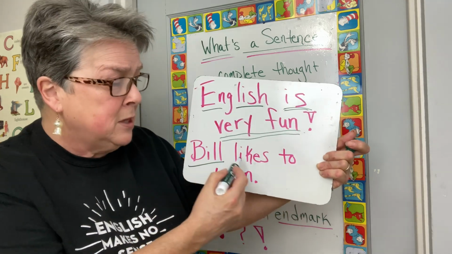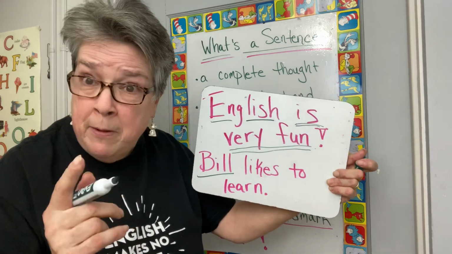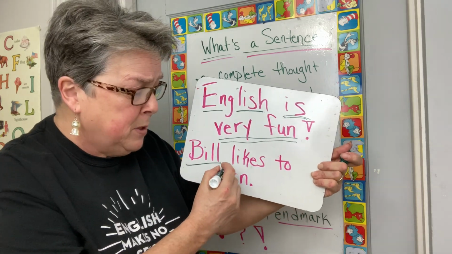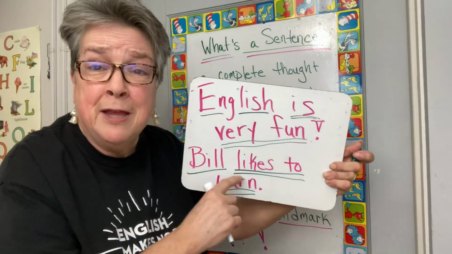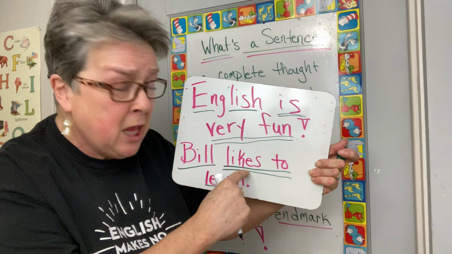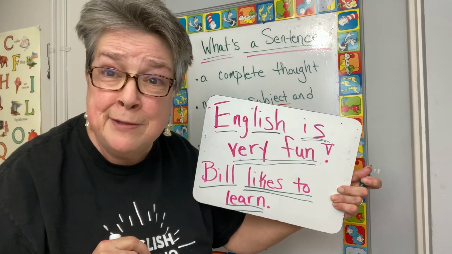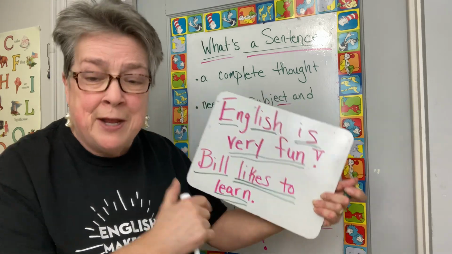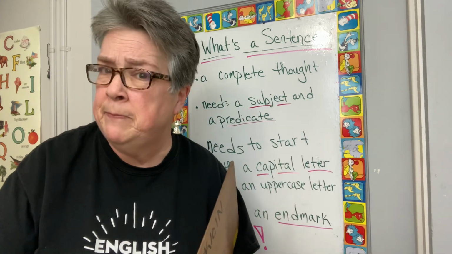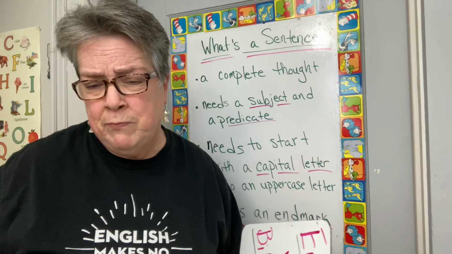Now, Bill likes to learn. What does Bill do? Likes to learn is the predicate. Likes is the verb included in the predicate. What does Bill like to do? He likes to learn. Got it. Okay. Not sure how this goes.